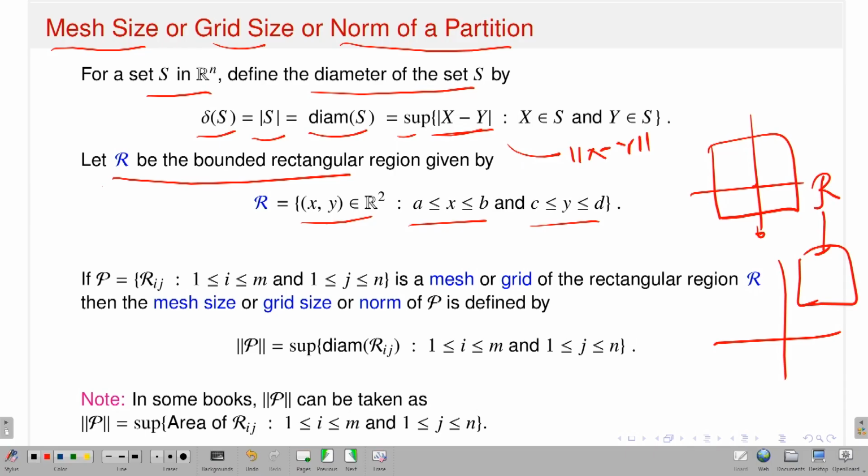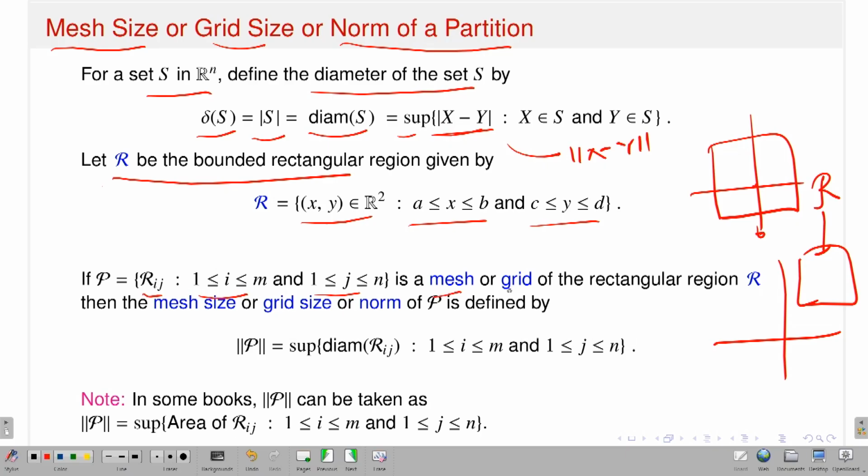Okay. So now you take a partition P. What is your partition? It is the collection of all Rij. Rij is nothing but the small rectangle inside this rectangle, where i is running from 1 up to n and j is running from 1 up to n. I just explained what I mean by Rij, which is nothing but the cross product of the intervals [xi minus 1, xi] and [yj minus 1, yj], where x0, x1, x2, up to xn is a partition of your interval [a, b], and y0, y1, y2, up to yn is a partition of your interval [c, d].